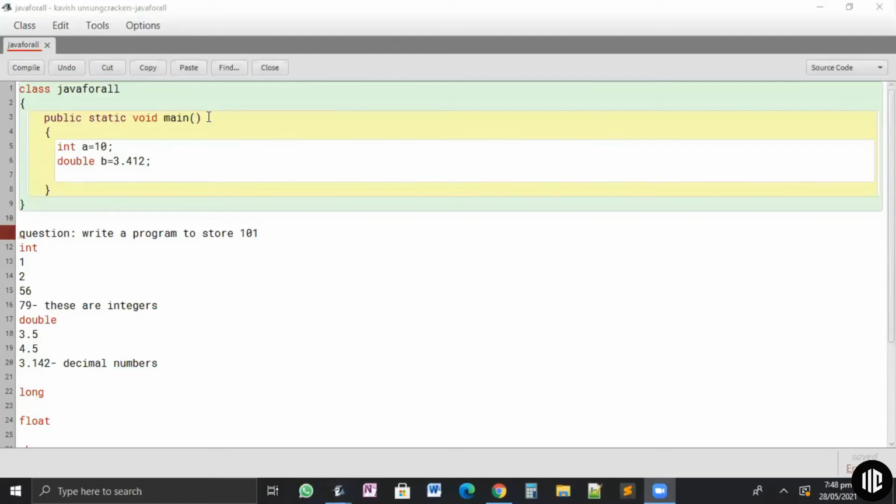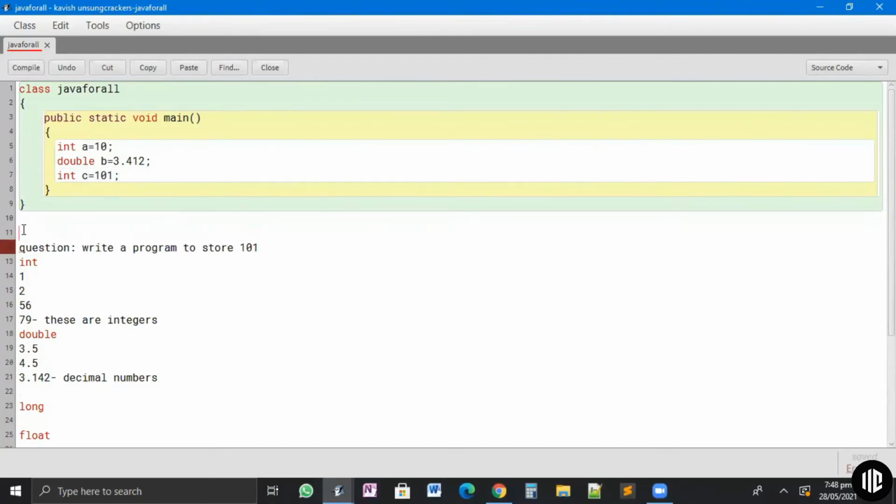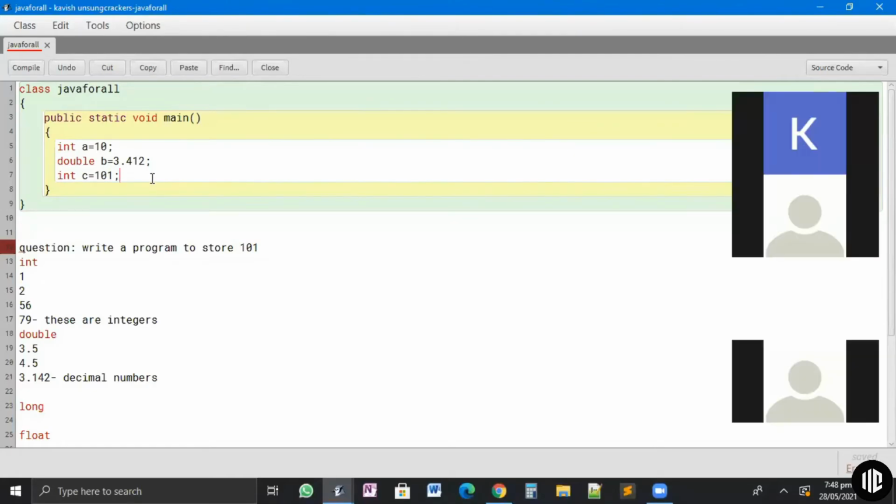Int c equals to 101. Can you repeat again? I guess the voice was lagging a bit. Int c equals to 101 and a semicolon. Guys, one thing to remember, it's very irritating in Java that we need to put the semicolon after every line.